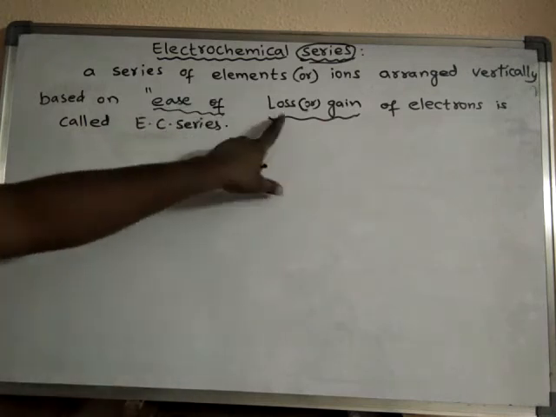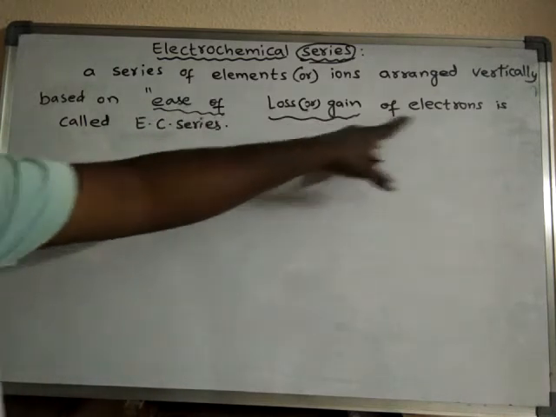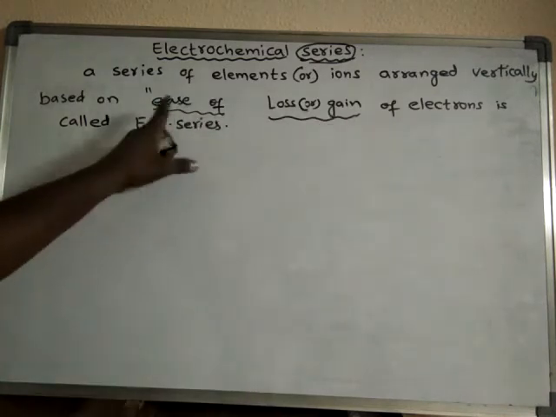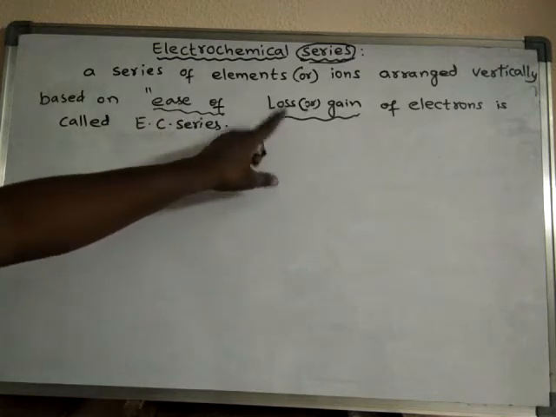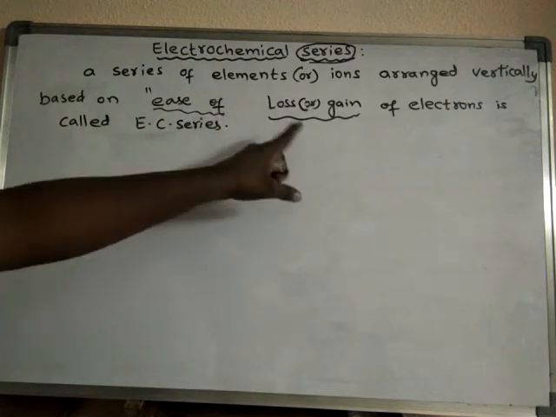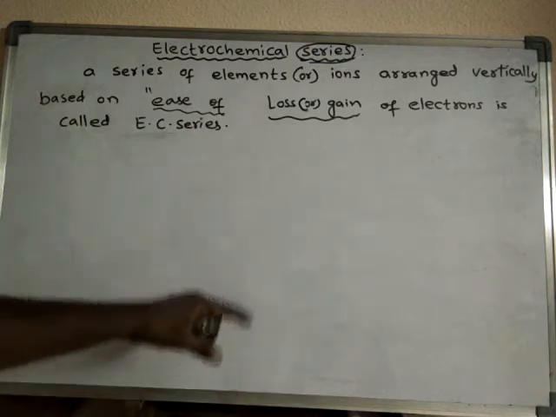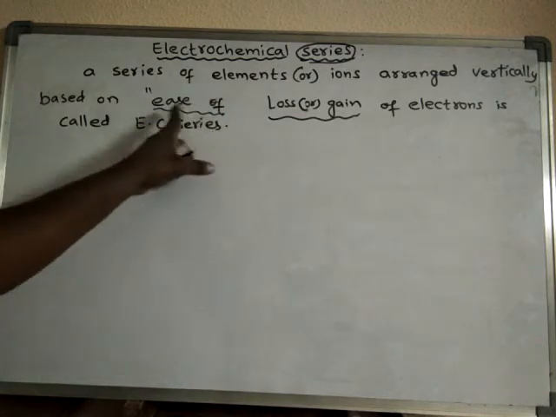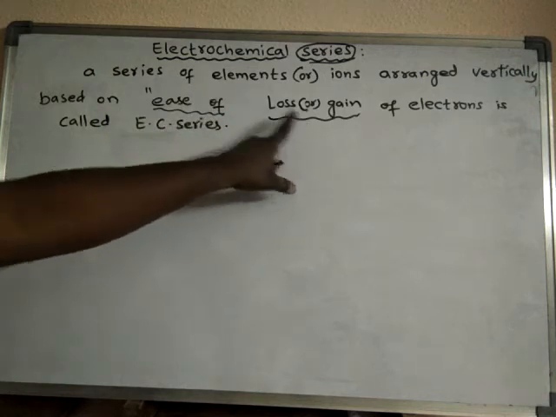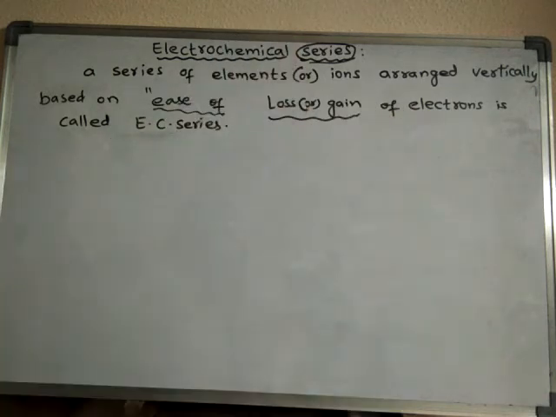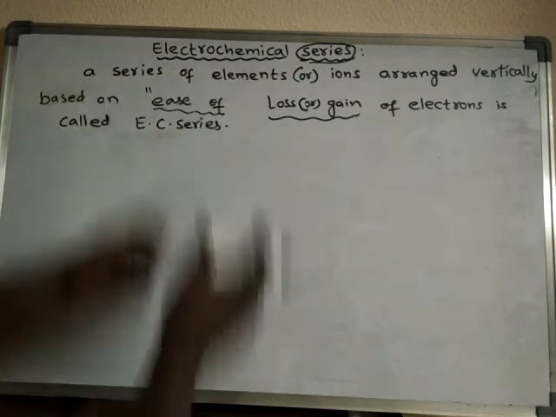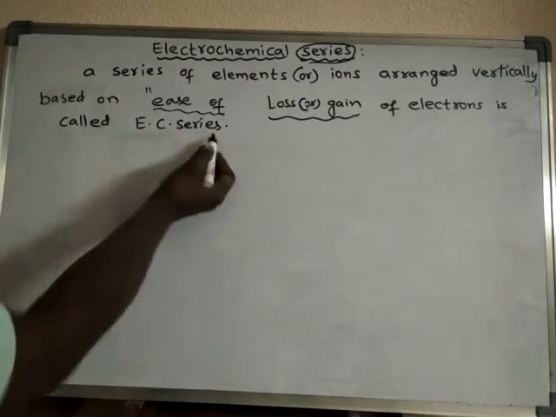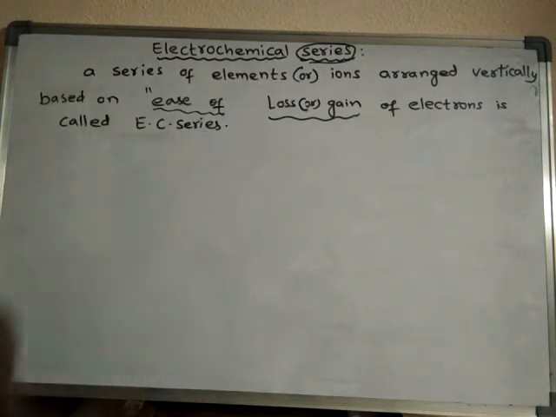That means ease of loss of electron or ease of gain of electrons. So based on the ease with which an electron is lost or else the ease with which an electron is gained by an element, based on that nature, the elements are arranged vertically and that series is said to be electrochemical series. For example,